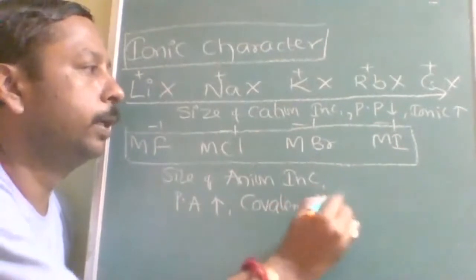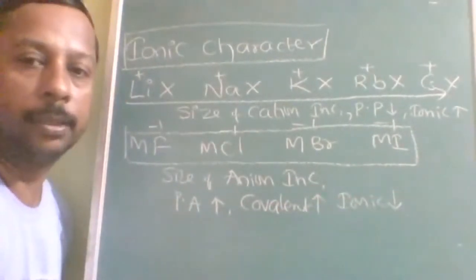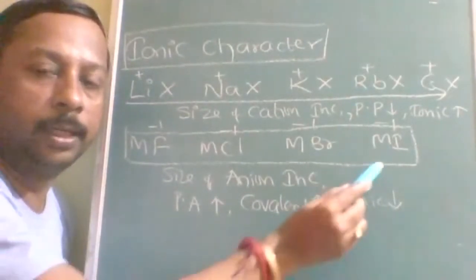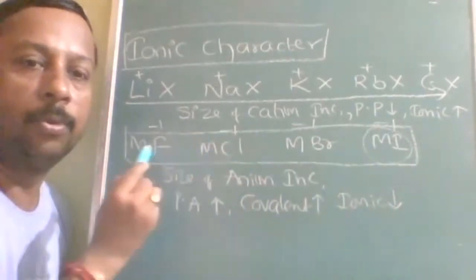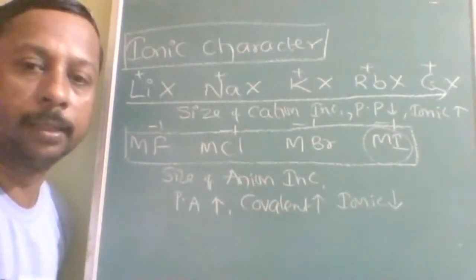Therefore covalent character increases, or ionic character decreases. So the order is: most ionic is MF, least ionic is MI. Is that clear? Write down these orders of ionic character and covalent character.